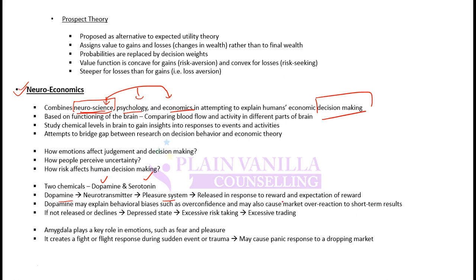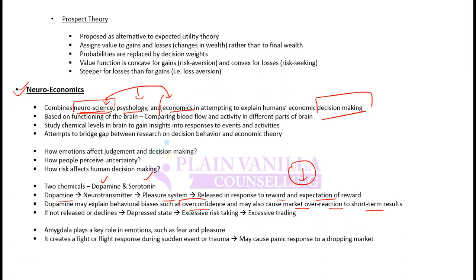It is released in response to reward and expectation of reward. Dopamine may explain behavioral biases such as overconfidence and may also cause market overreaction to short-term results. So if an investor is given immediate reward, that may lead to release of dopamine in his brain, which can cause him to turn overconfident, and due to overconfidence, he may overreact to the market. So that is how neuroscience is also related to decision making.